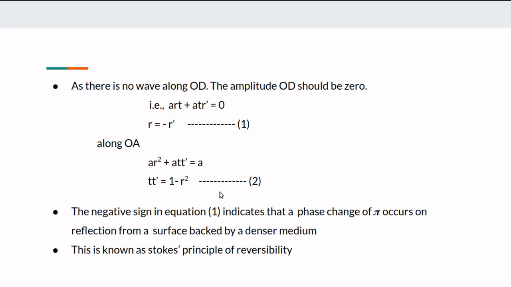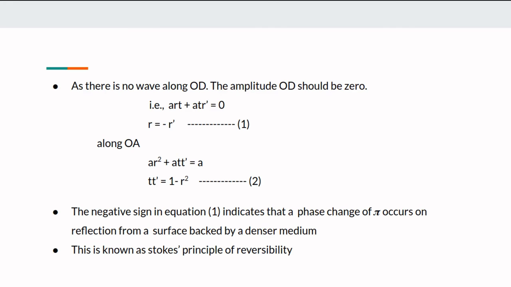From these two equations, if you observe the first equation, the two reflection coefficients are equal in magnitude, and this negative sign indicates a phase change, negative meaning cos pi. If you write this equation, R is equal to R dash into cos pi, and cos pi is equal to minus 1. Here cos 0, here cos pi. That means there is a phase change of pi on reflection from a surface backed by a denser medium.